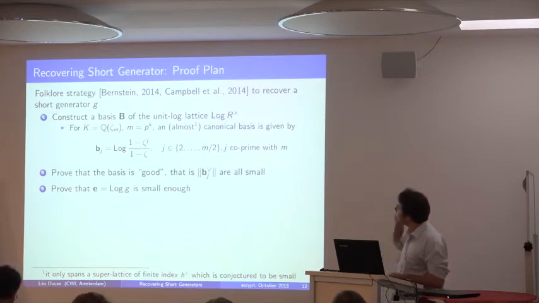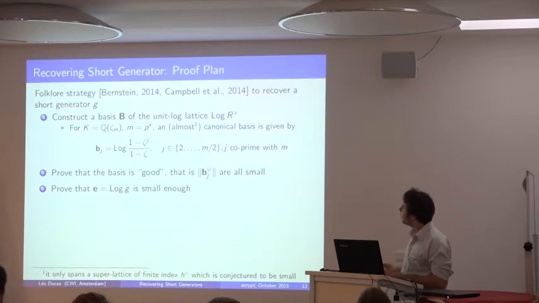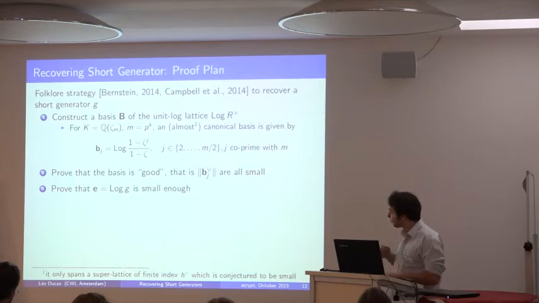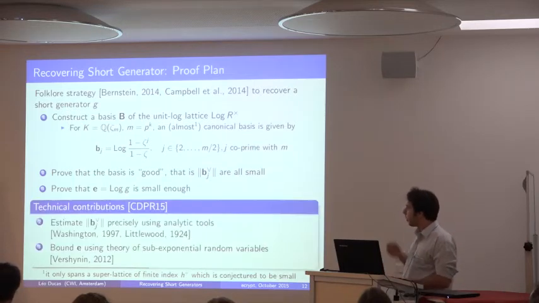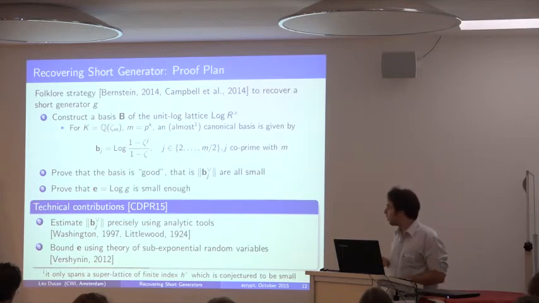And this set of canonical units is given by the ratio of 1 minus zeta j's over 1 minus zeta. Okay? So that's our basis. We're going to take the log of all those, and that's our basis. And we want to prove that it is good. So that's our technical contribution. We estimate those bounds using analytic tools, actually. So that's where I got a little surprised.